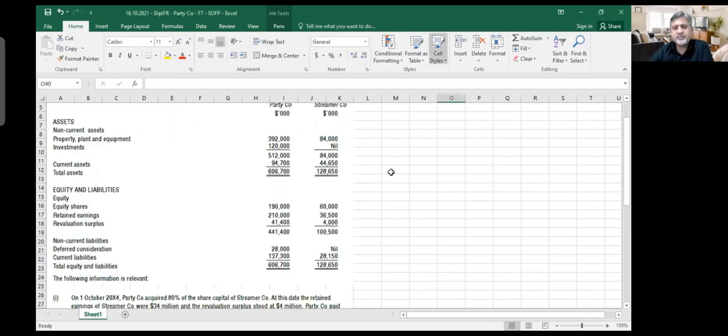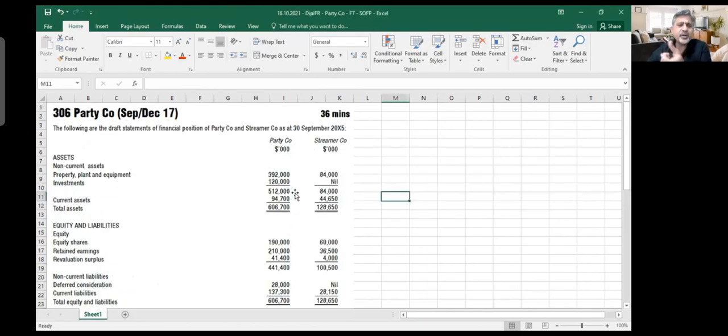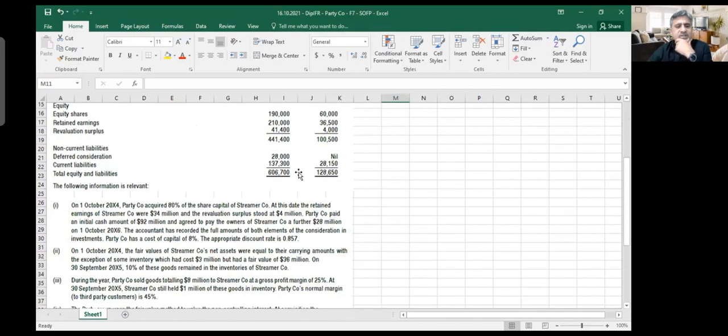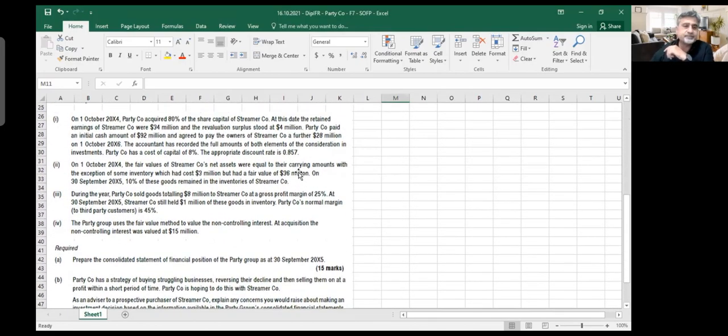It's just an extra waste of time, because even if you read how much the PPE is here, you can have a quick look, but there is no need to pay attention to the numbers at this time. We go straight to the requirement. What is the requirement? And then we see the notes. The requirement is to prepare the consolidated statement of financial position as at 30th September 2005. We start reading the notes because everything will come out from here.